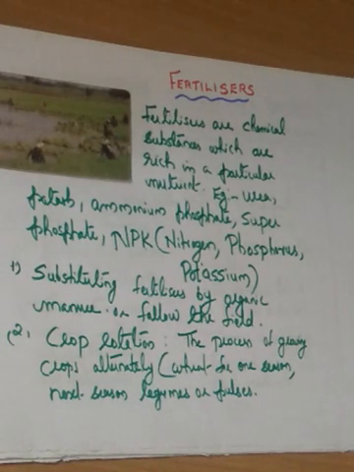Then how can we keep the soil healthy? By substituting fertilizers with organic manure, or by leaving the field uncultivated, that is fallow, so that it replenishes the nutrients by itself. Another is crop rotation, the process of growing crops alternately, one season wheat, another season leguminous plants, because the root nodules of leguminous plants contain rhizobium bacteria which can fix atmospheric nitrogen.